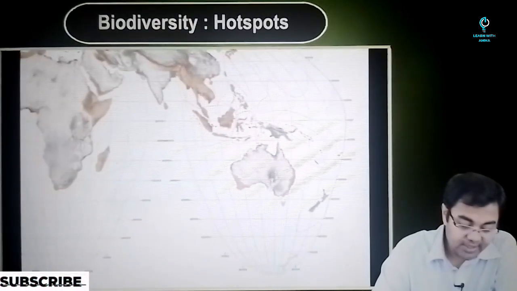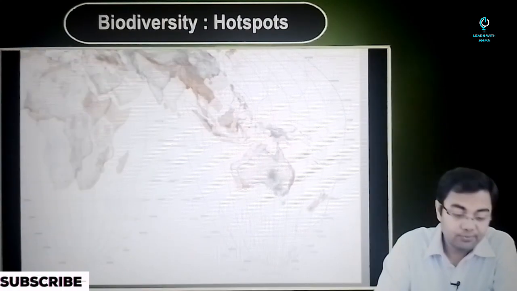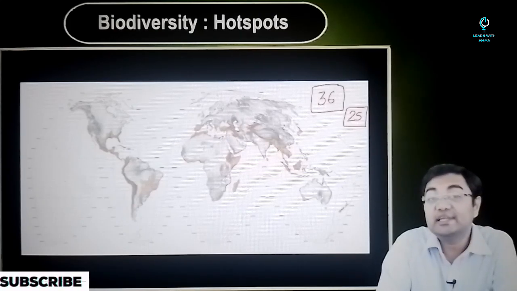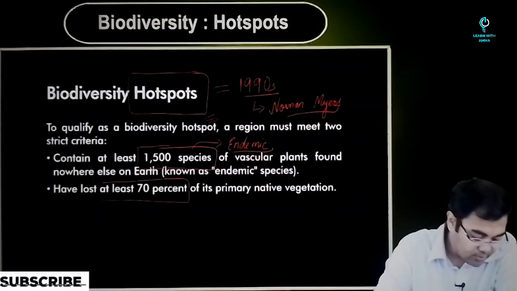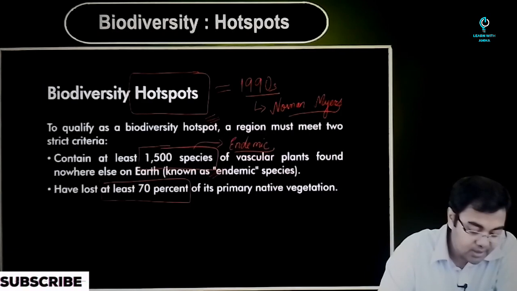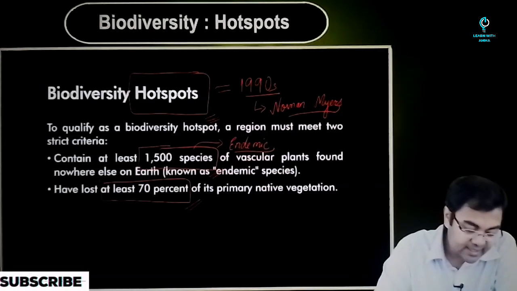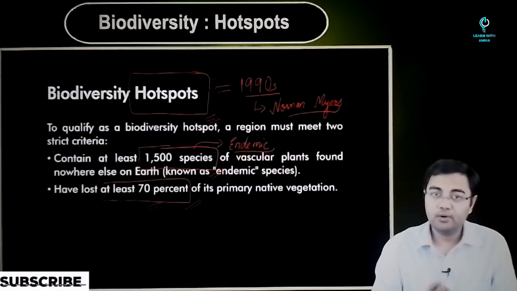And when we talk about Australia, we are talking about the eastern forests that were added as the 35th hotspot of biodiversity. So these two have been the latest additions to the list of hotspots of biodiversity. So when we talk about hotspots of biodiversity, again remember there are two conditions. One, at least 1500 endemic species, and second, at least 70% of the primary native vegetation being lost.